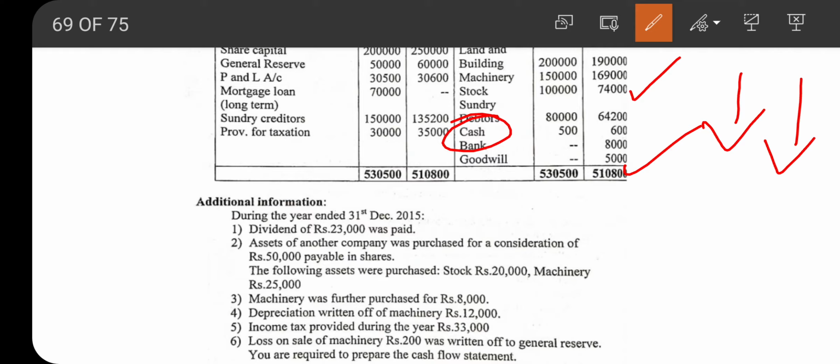Goodwill: opening balance is not there, closing balance is 5,000. This amount of goodwill is from the purchase of assets for the consideration payable in shares. The total was 45,000, but they have paid 50,000, isn't it? So the difference amount of 5,000 was goodwill.